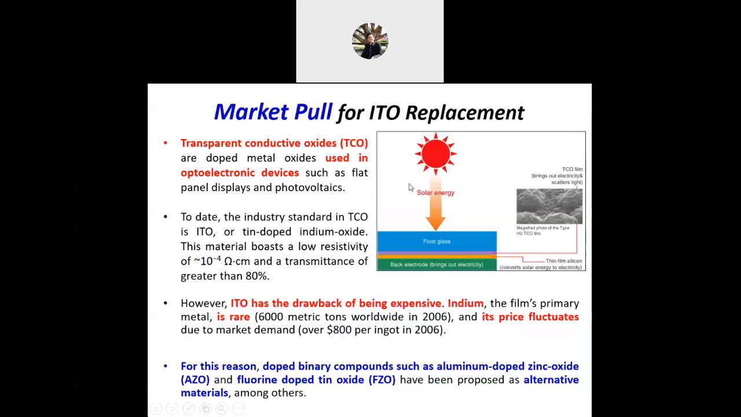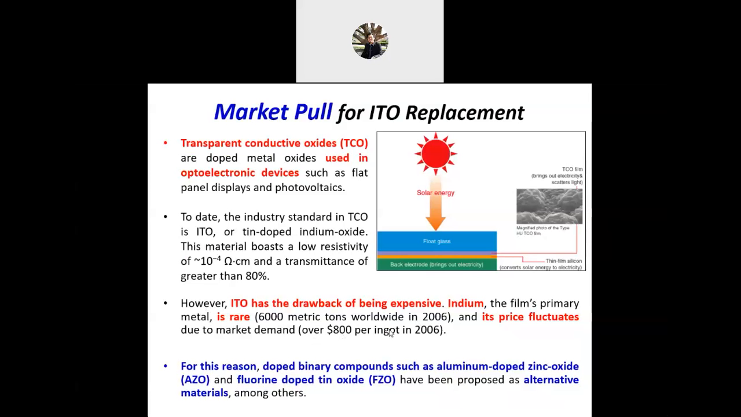How about demand pull, or market pull? This is what we call a replacement of the traditional or old things. If you look here, for example, transparent conductive oxide was previously used in optoelectronic devices. But since it has drawbacks, it is expensive, and indium, the film's primary metal, is rare. The price fluctuates.